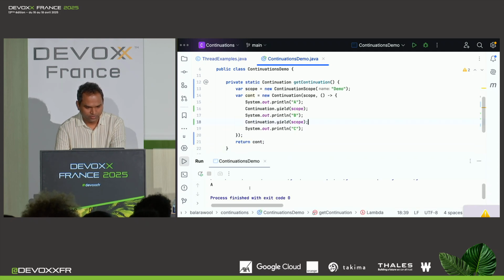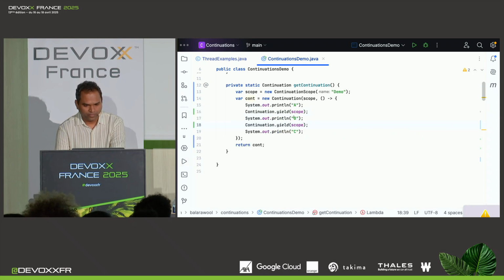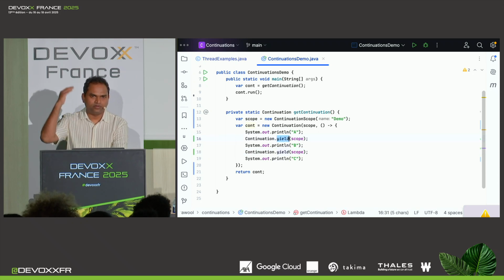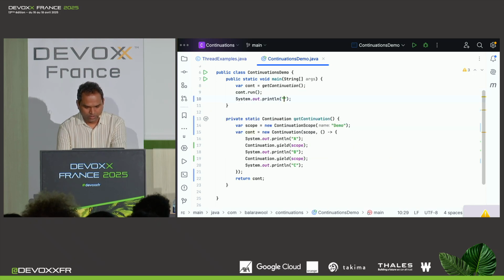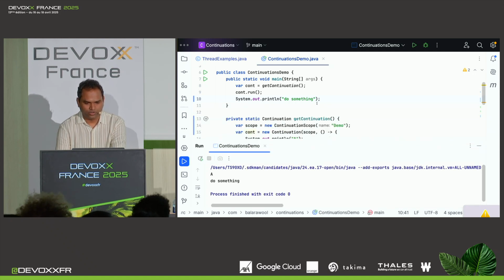Well, when I run this, I see only A is being printed. So what is going on? Running the continuation has actually started running the runnable. It prints A here, and then it encounters this Continuation.yield call. So that actually pauses the execution of the runnable. It not only pauses the execution, but it also transfers the control here. So I can actually do something here, and it will do that. So if I do something here, and if I rerun this application, it basically prints A, and then does the thing that I wanted to do.